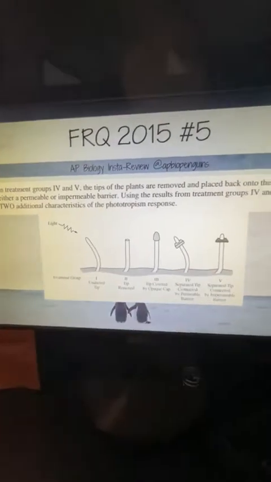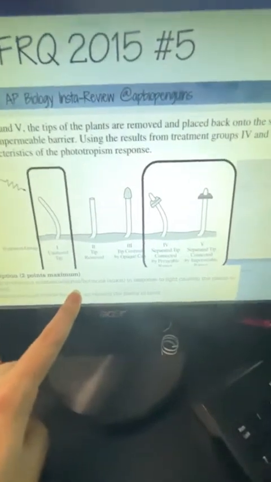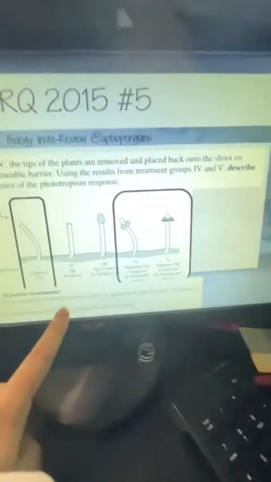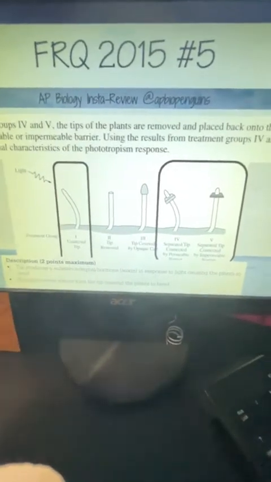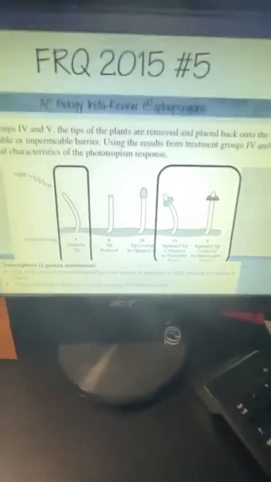Okay, so there must be 2 parts. Those 2 parts would be that the tip has some type of substance, a hormone, that's going to allow the plant to bend. You also had to say that the substance must have diffused from the tip lower down. Okay, so hope that was helpful.